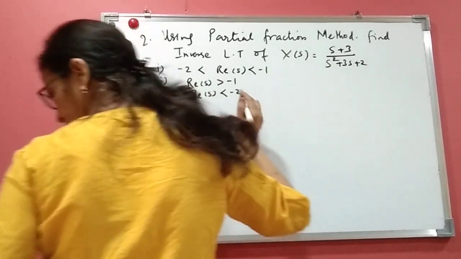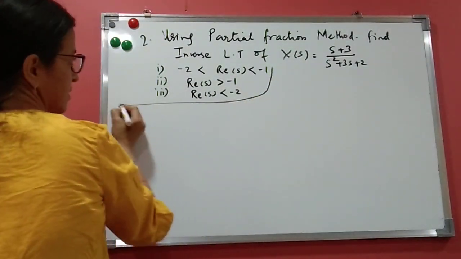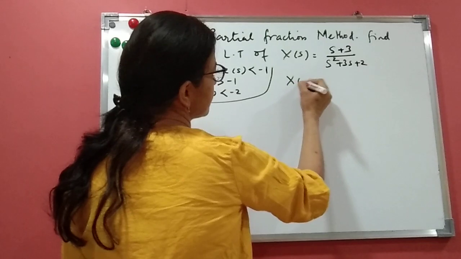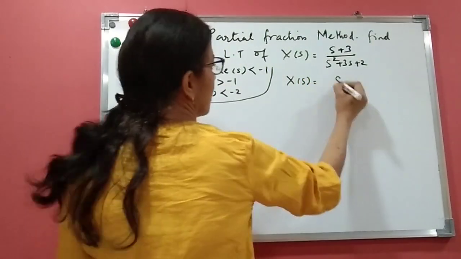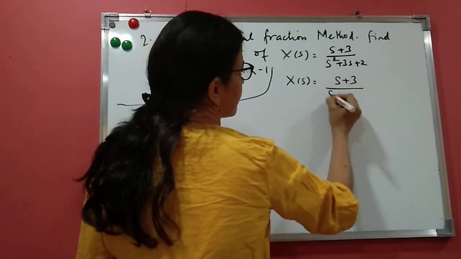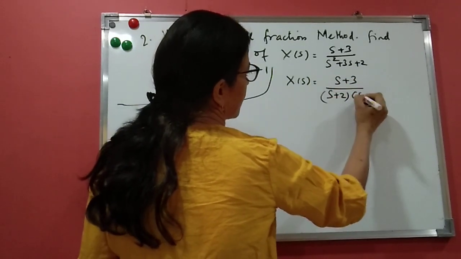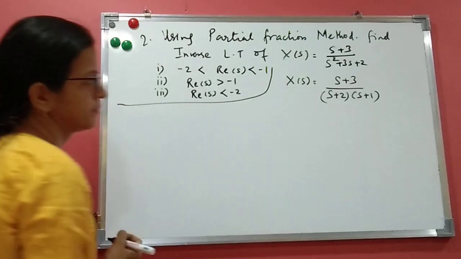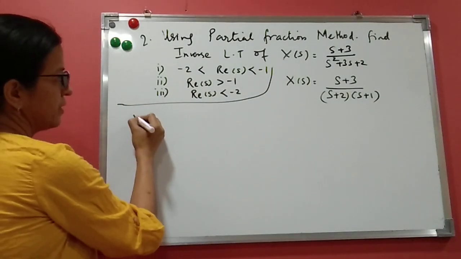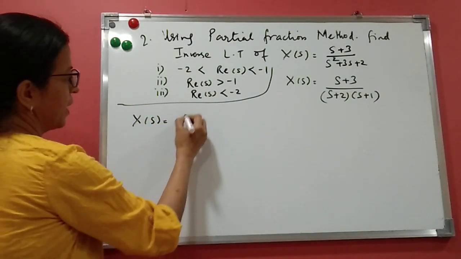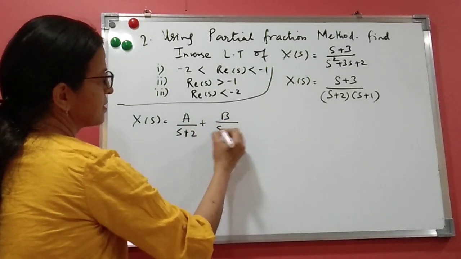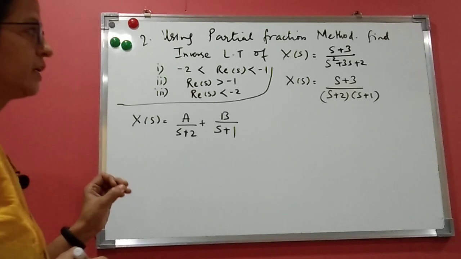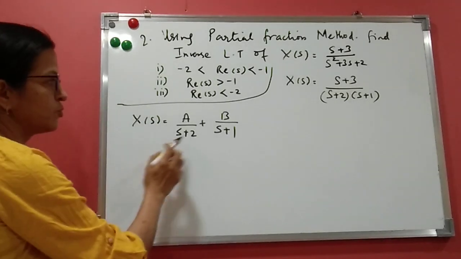Okay, I am going to create some space. So what is X of s? X of s is (s plus 3) upon, find the factors, (s plus 2)(s plus 1). Right? So I am writing it here: X of s equals A upon s plus 2 plus B upon s plus 1. Right? So s plus 2 and s plus 1.